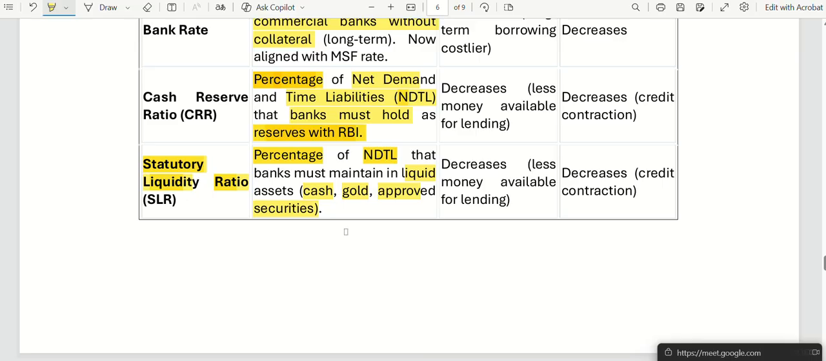That is cash reserve ratio. They have to show RBI that this much we have kept with you. Another percentage of the same deposits that it has gathered from customers and from other banks, it has to convert into cash, gold, or approved securities. Securities means government securities or anything like that.